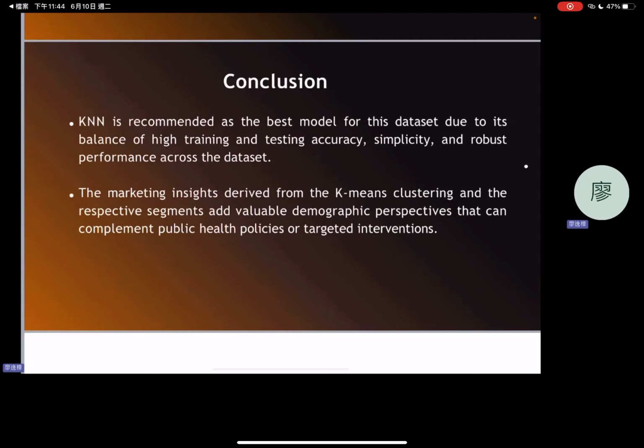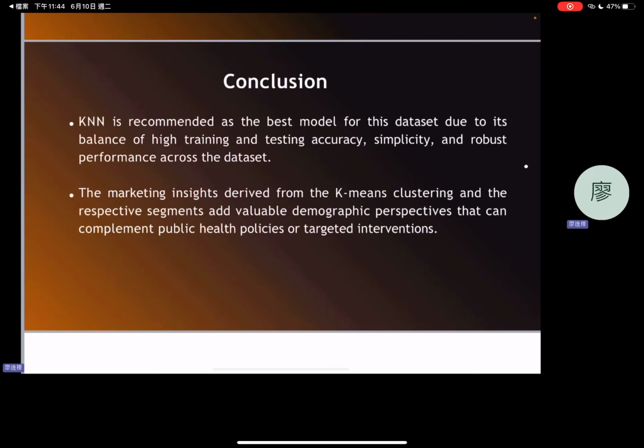Other models, while SVM and random forest also perform well, KNN generalized better. The decision tree, though interpretable, had a lower testing accuracy of 75.2%, making it less suitable. Soft voting ensembling SVM and random forest can achieve 89.75%, but falls below KNN alone. In conclusion, KNN is the most exact model, balancing accuracy, simplicity and performance.